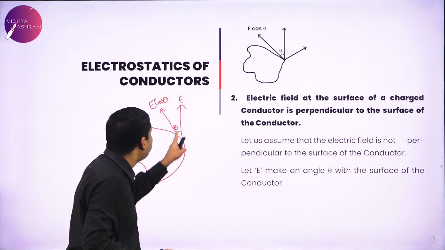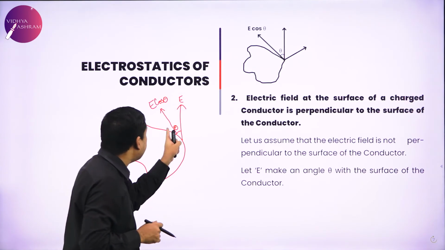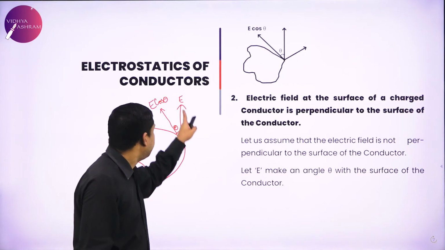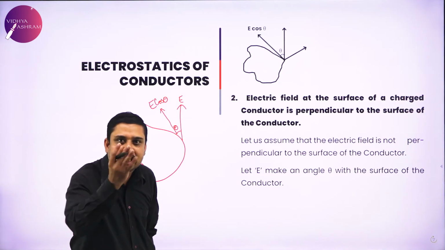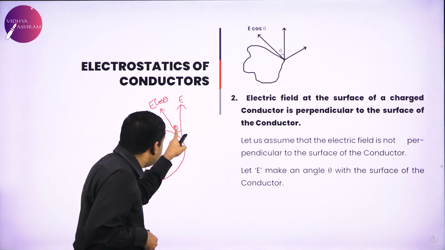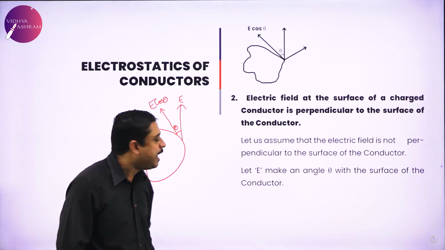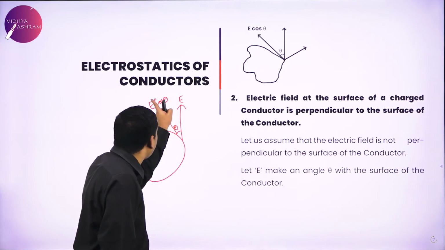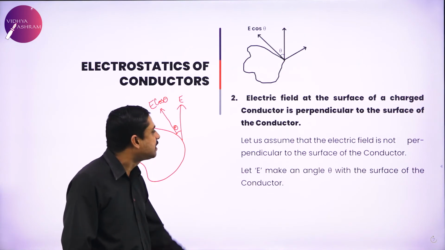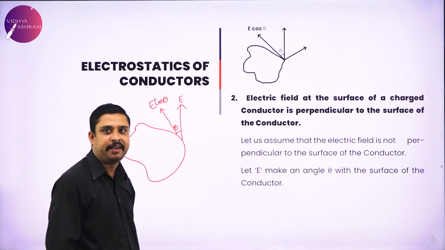A tangential component. I repeat, electric field is not perpendicular to the surface. It is making an angle theta to the surface. So there is a tangential component E cos theta. So what is E cos theta? A component acting along the tangent.